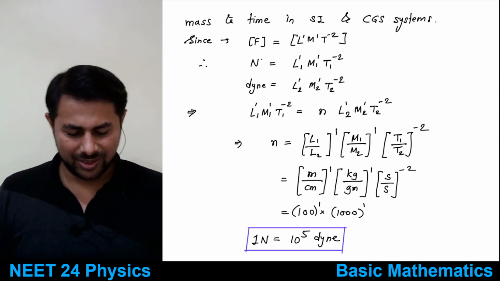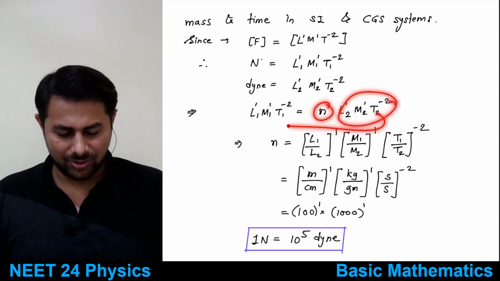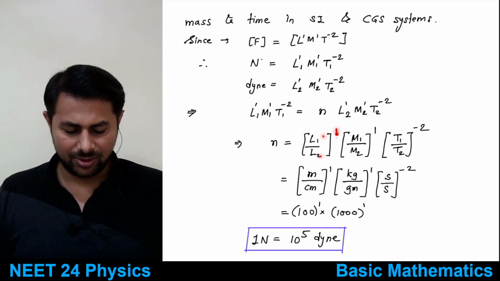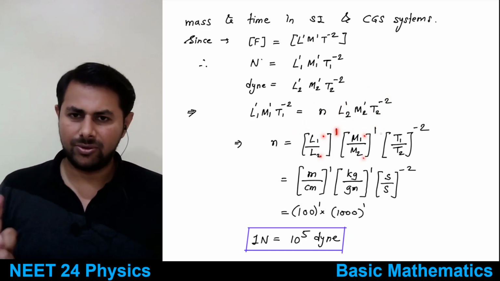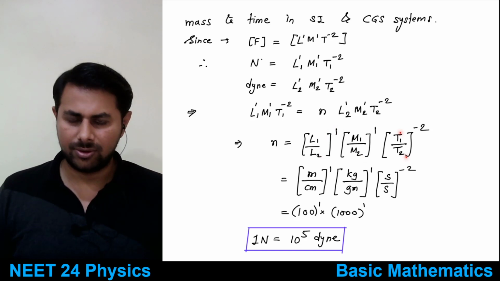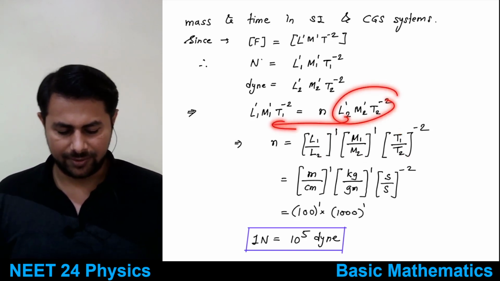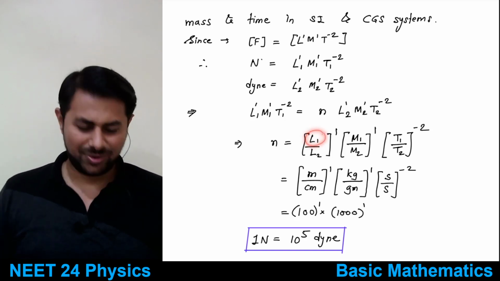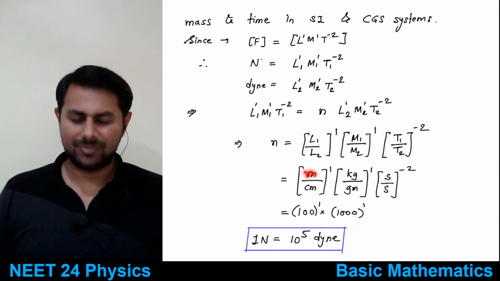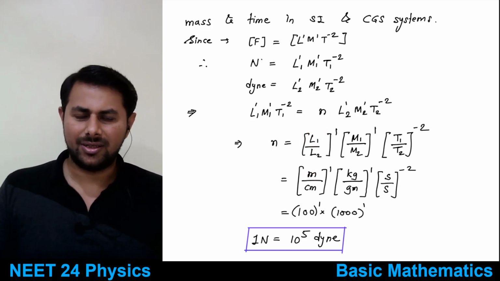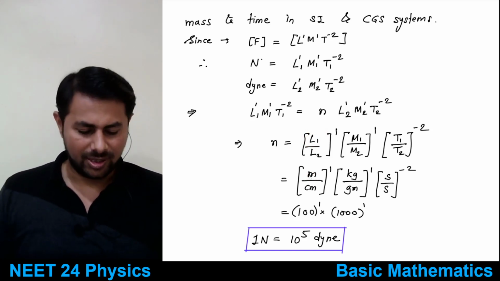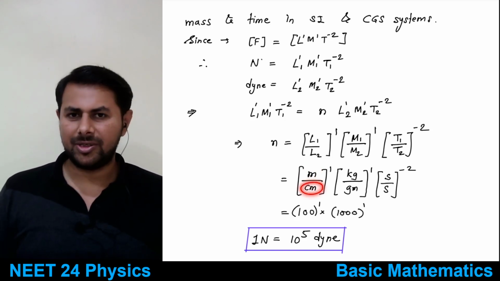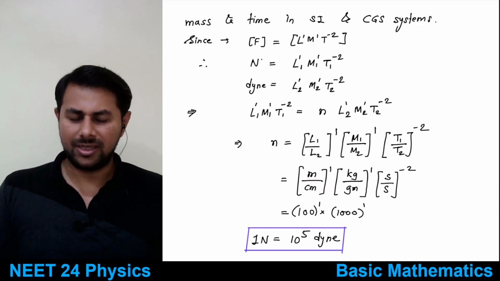Then to find n, you can just move this thing to the other side. So you get n equals L1 by L2 to the power 1, M1 by M2 to the power 1, and T1 by T2 to the power minus 2. Then you substitute. The unit of length in the first system, the SI system, is meter, and the unit of length in CGS is centimeter.